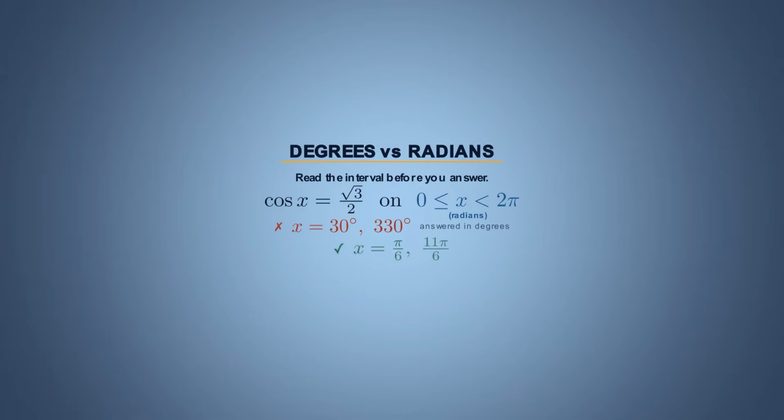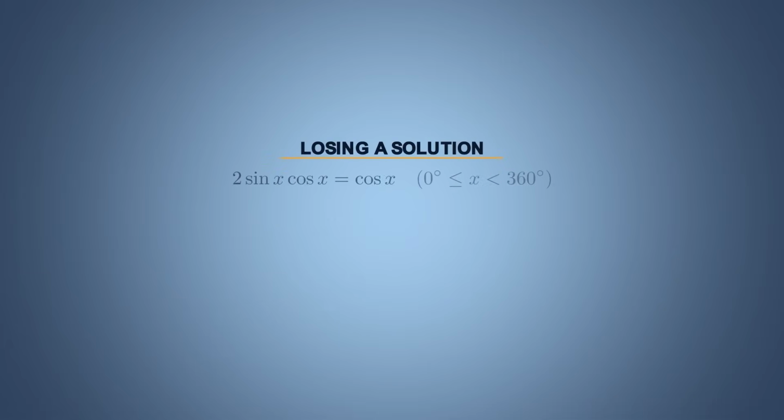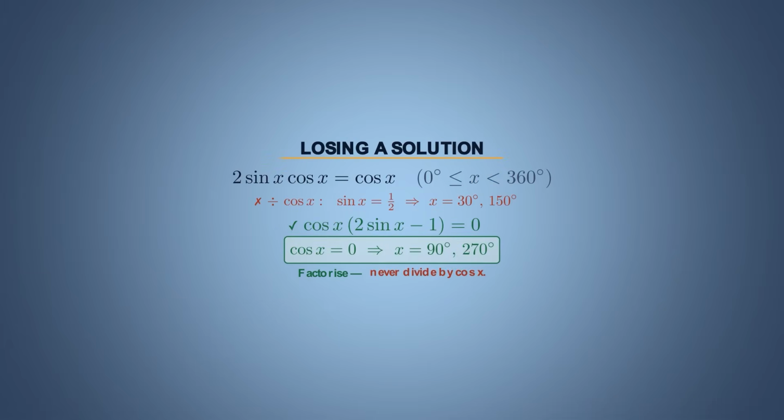Working in degrees when the question's in radians. Losing a solution by dividing through by cos when you should have factorized. You can do every line correctly and still drop a mark because you found one answer when there were 2.